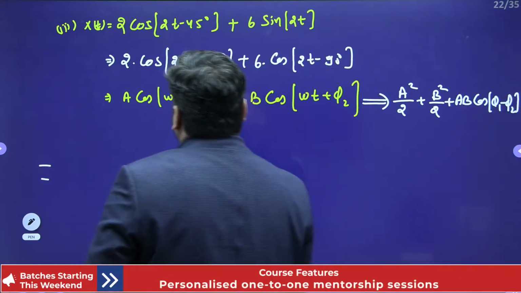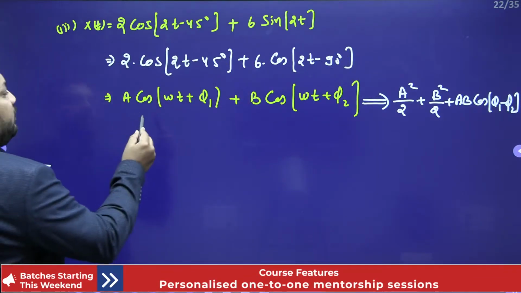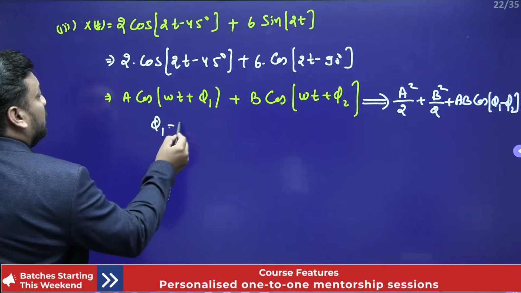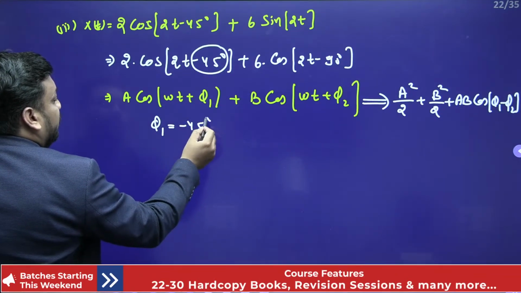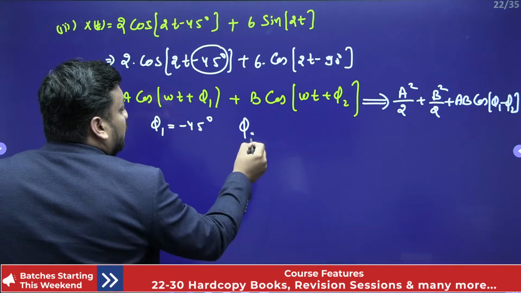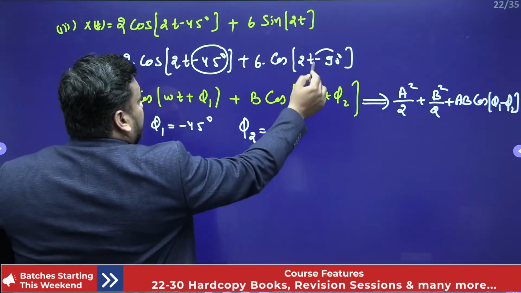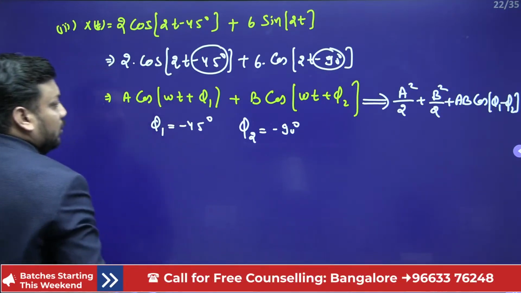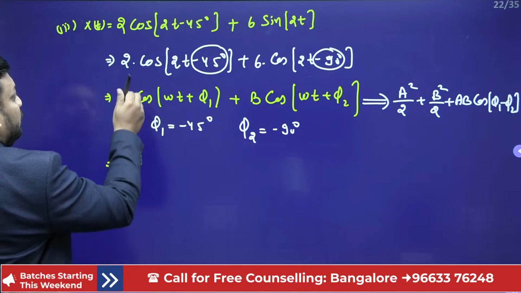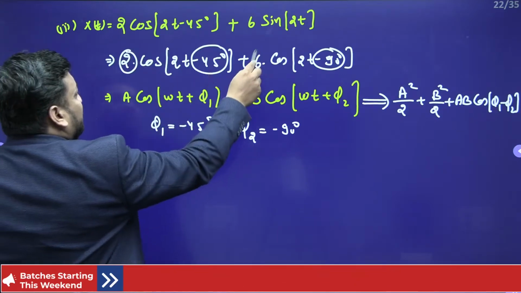So here you need to identify what phi 1 and phi 2 are. Phi 1 is minus 45 degree, including the negative sign, and phi 2 is minus 90 degrees. This value is A, and this value is B.